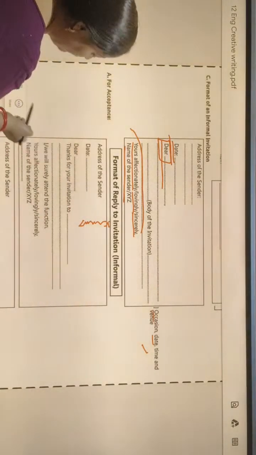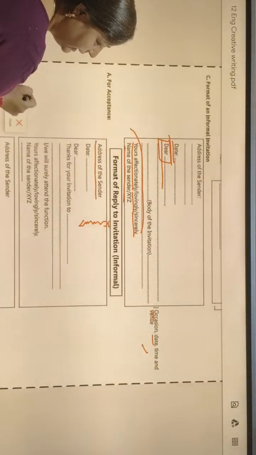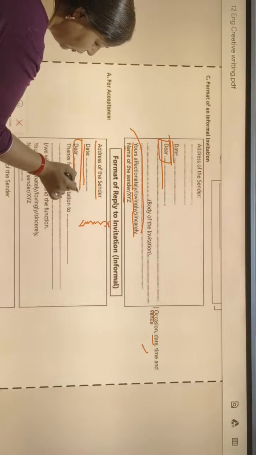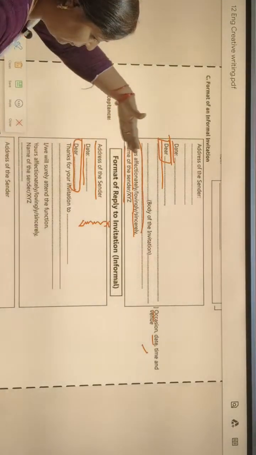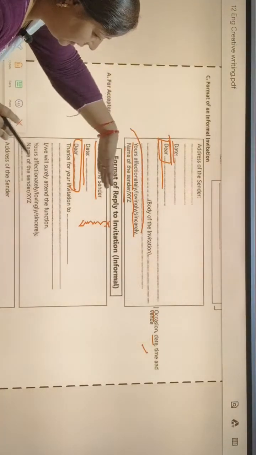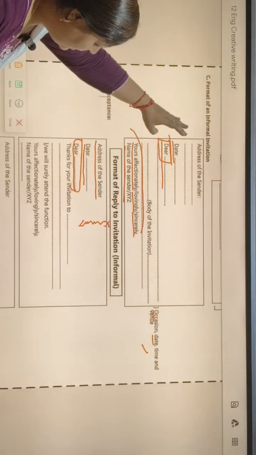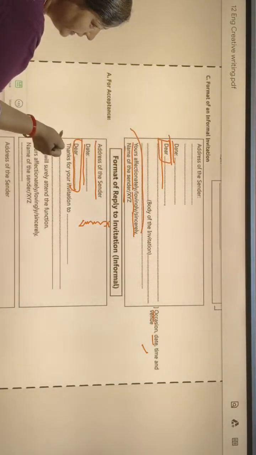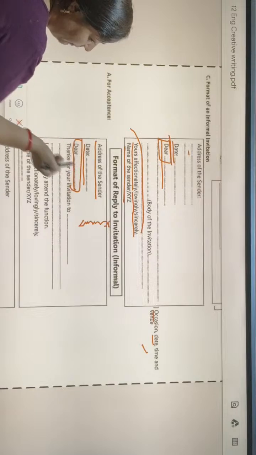In the formal way, how do we write? In the same manner, we will write the address of the sender, then date, then dear. All things will be the same. When we are writing an informal reply to anyone, all these things will be the same. The pattern will be the same in the formal invitation and the formal reply also.